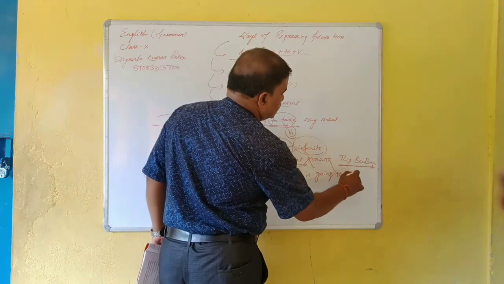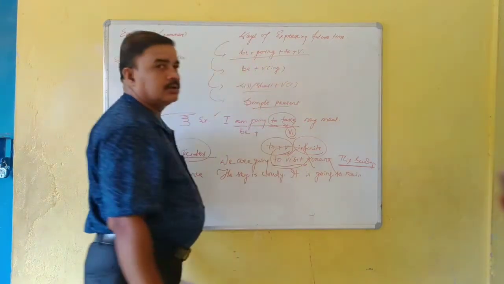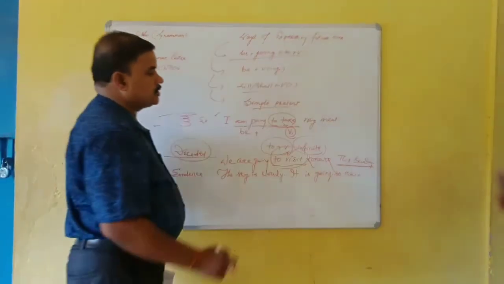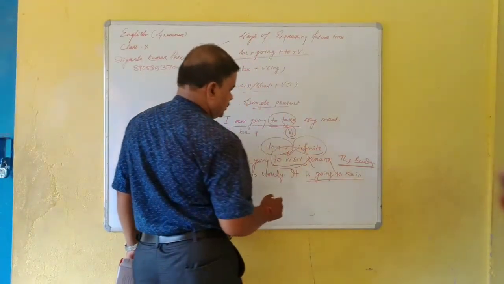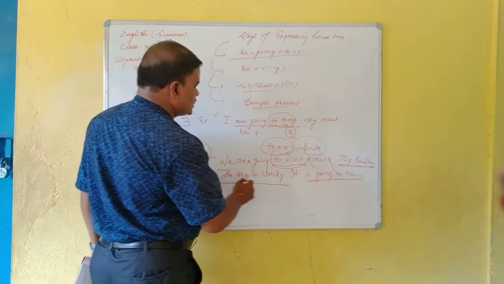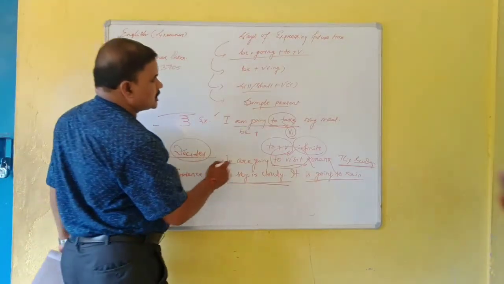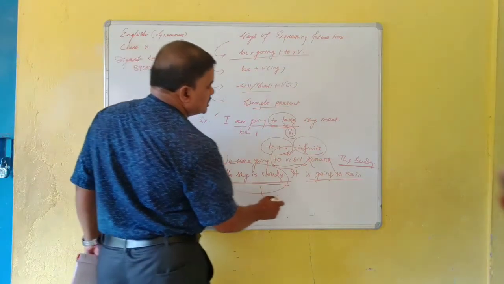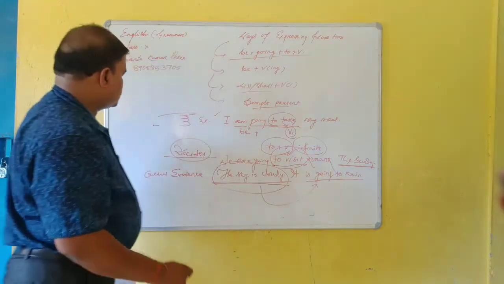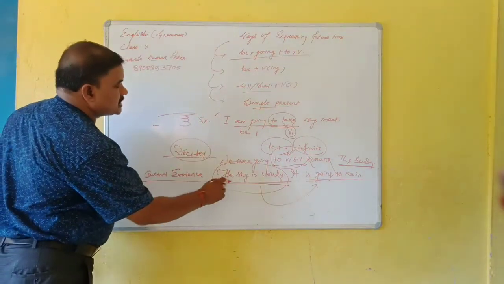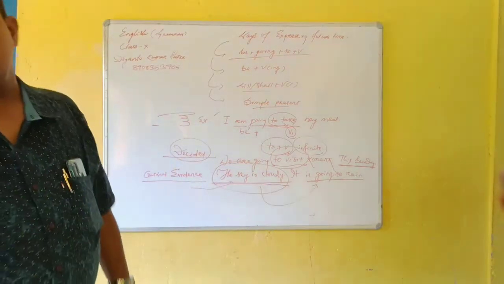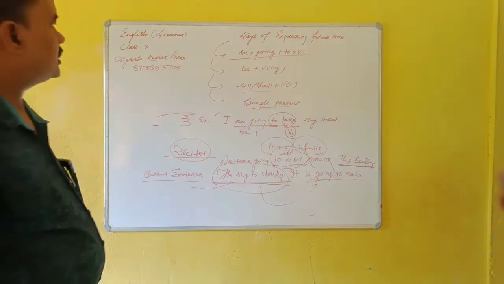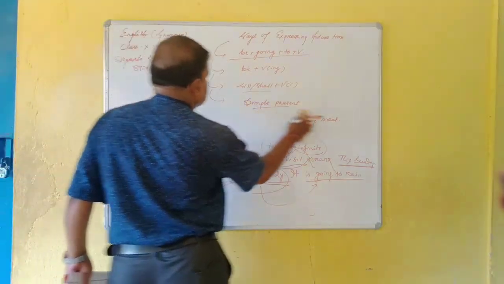So here it has not rained, but it is going to rain. The outward evidence is that the sky is cloudy. As the sky is cloudy, we predict this may happen.